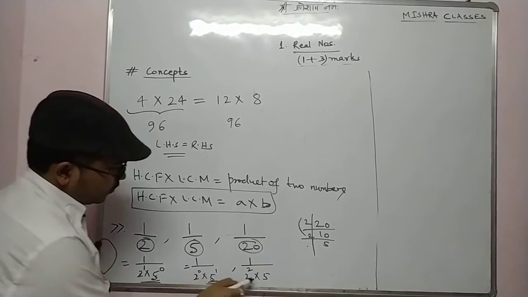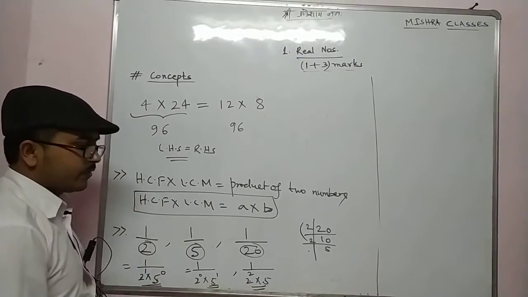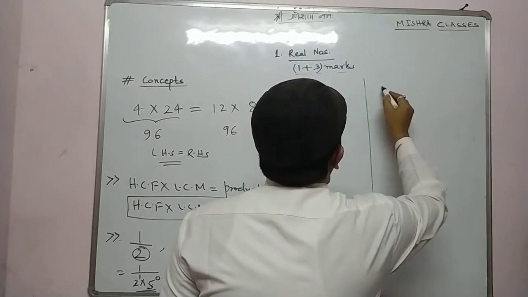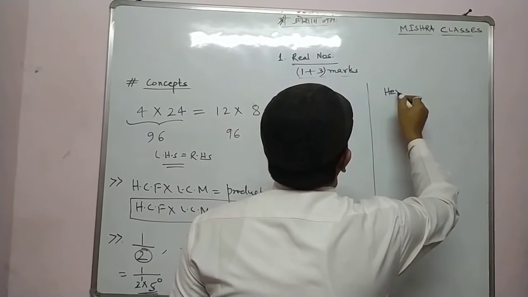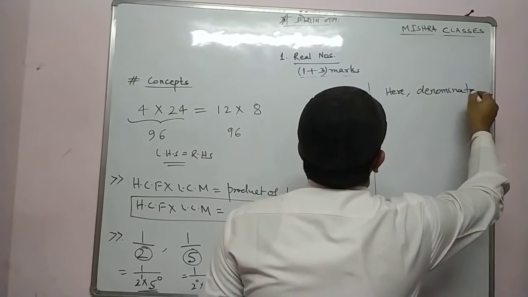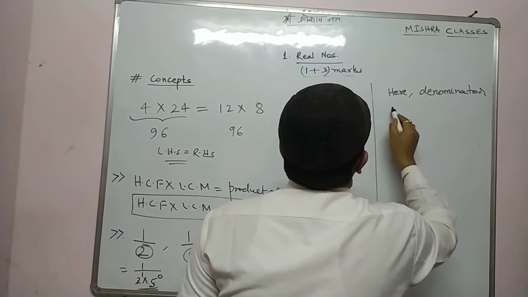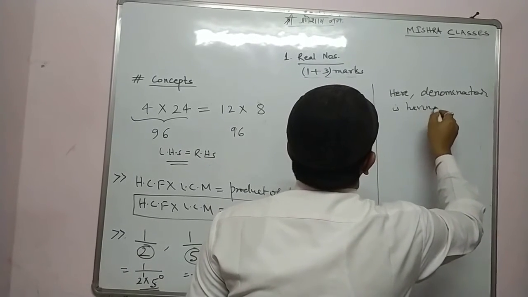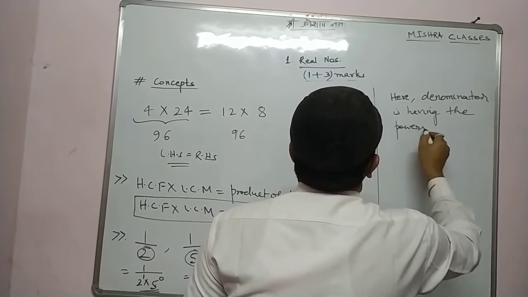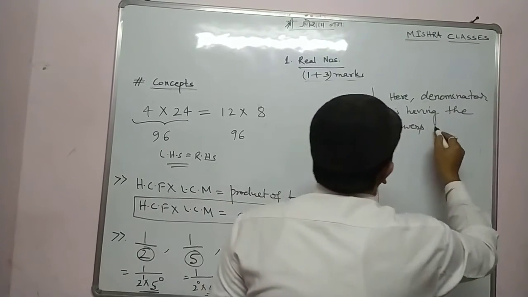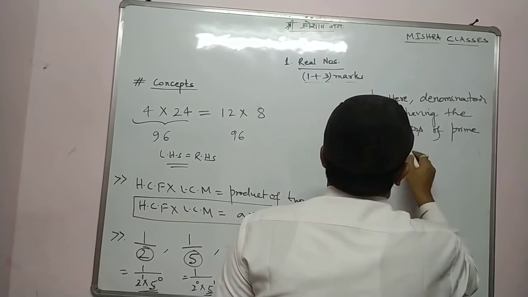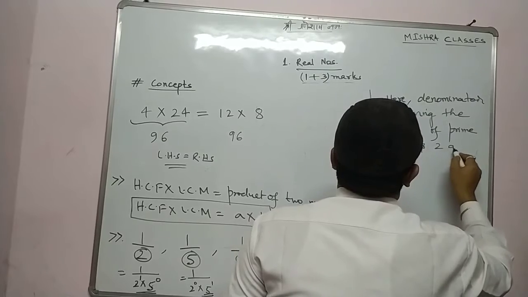Here the denominator is having the powers of prime factors 2 and 5.